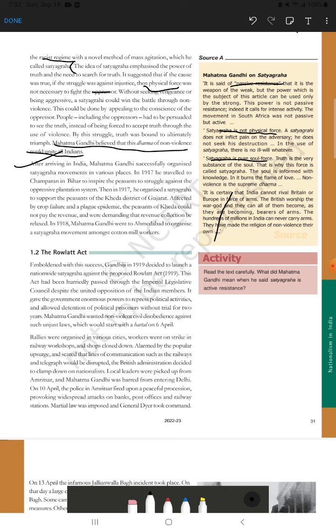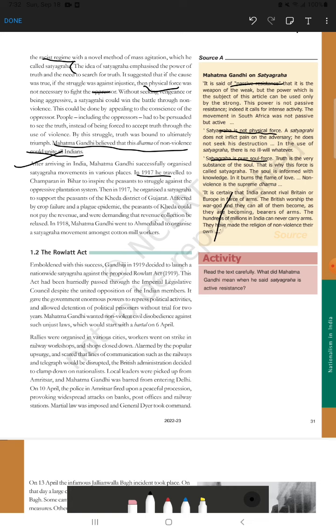See, first Champaran happened in 1917. Many students get confused whether it is 1916 or 17. Even in the 2016-17 batch, the textbook mentioned 1916, 17 and 18.